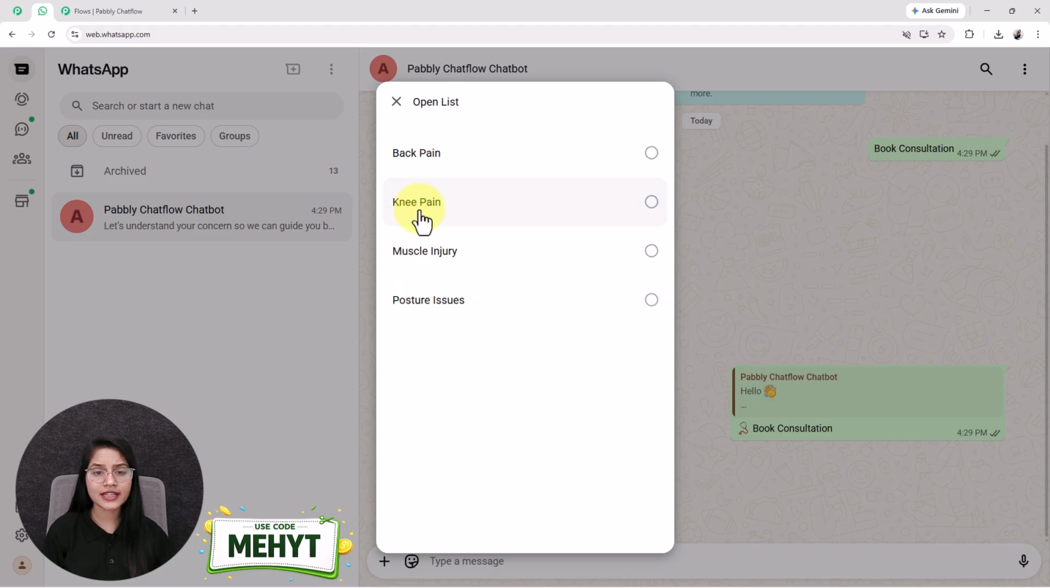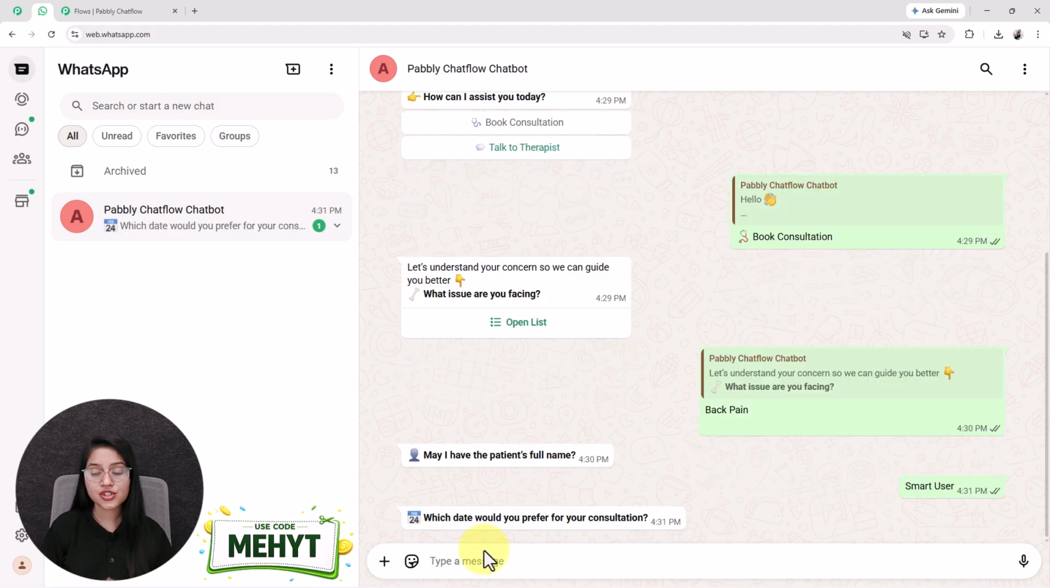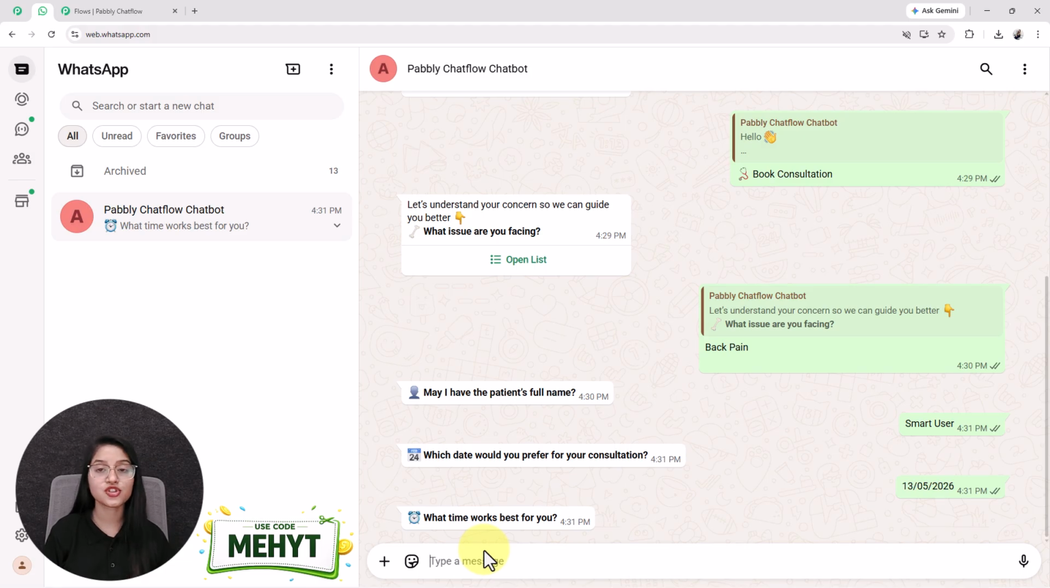Now, after selecting the issue, the bot starts asking for the details. At first, it is asking for the patient's full name. So I sent full name as a smart user. After that, it is asking me for the consultation date. Once I send the date, next it is asking me to share the timing. As it is visible, see how smartly the bot is asking me all the questions for booking a consultation.